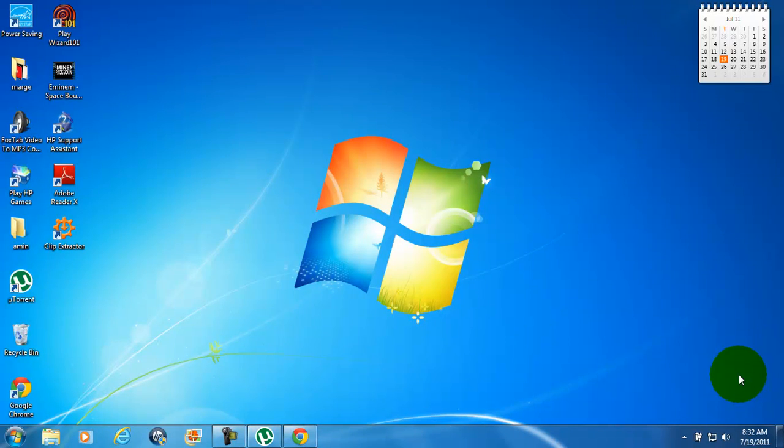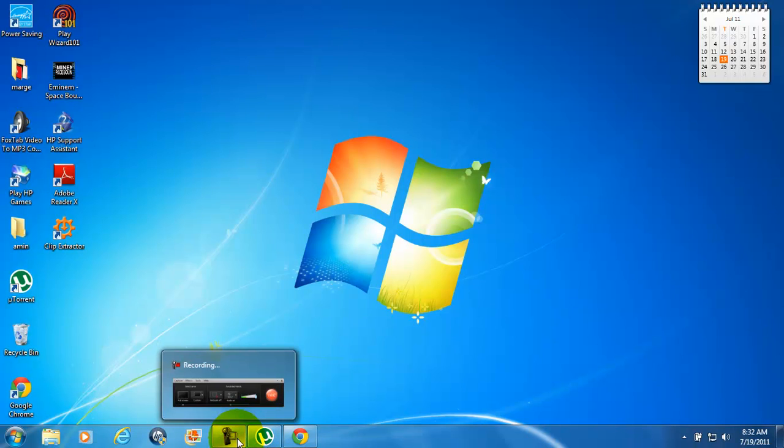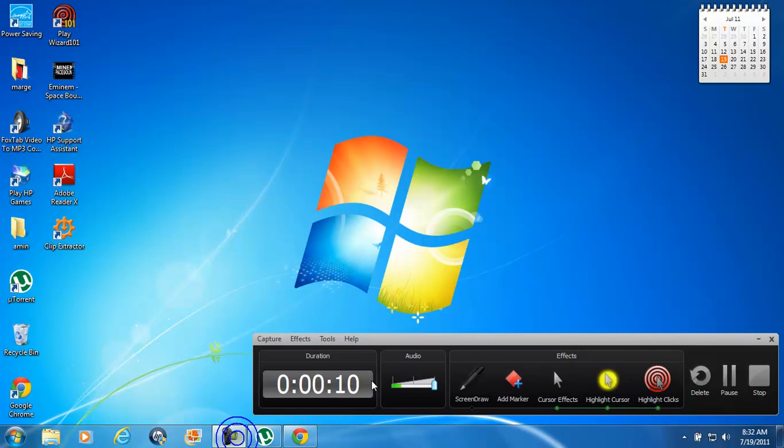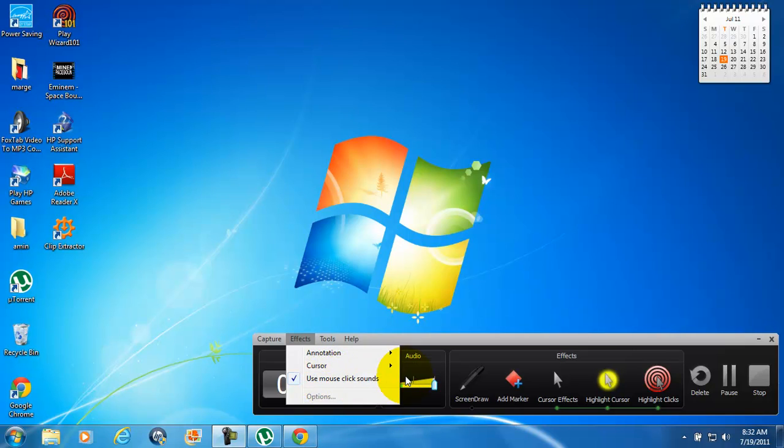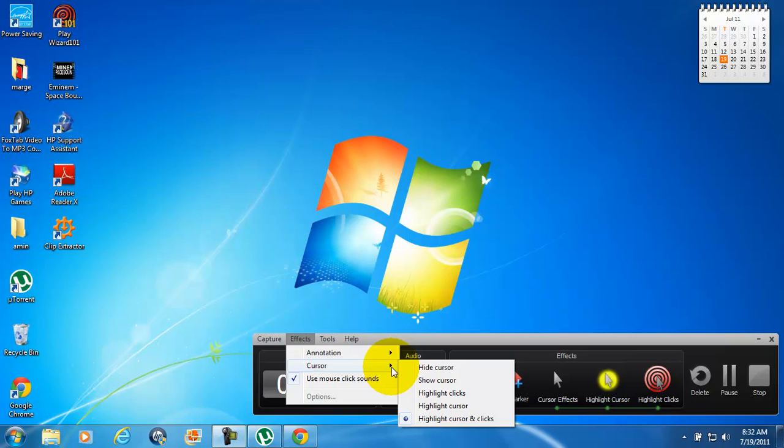Guys, in this video I'm going to show you how to highlight your mouse with Cam Studio. So first thing you do is go to your recording Cam Studio and then go to effects. If you want to click use mouse click sound, but you don't need to, so go across and here: hide the mouse, show the mouse, highlight clicks, whatever you choose.